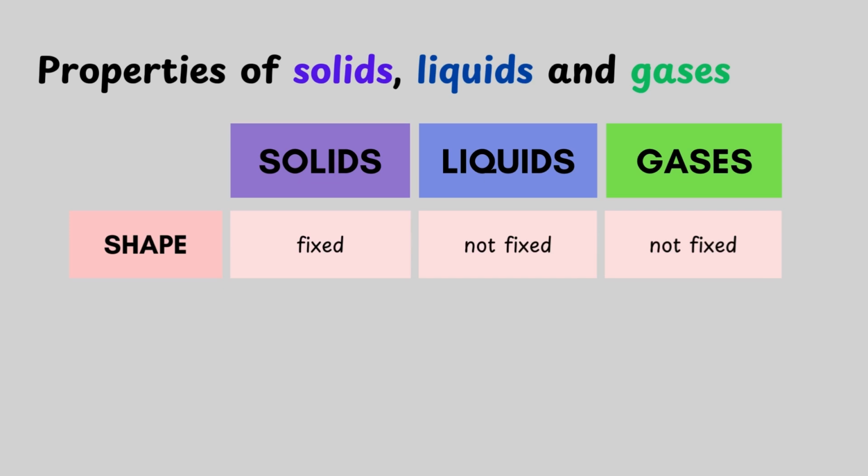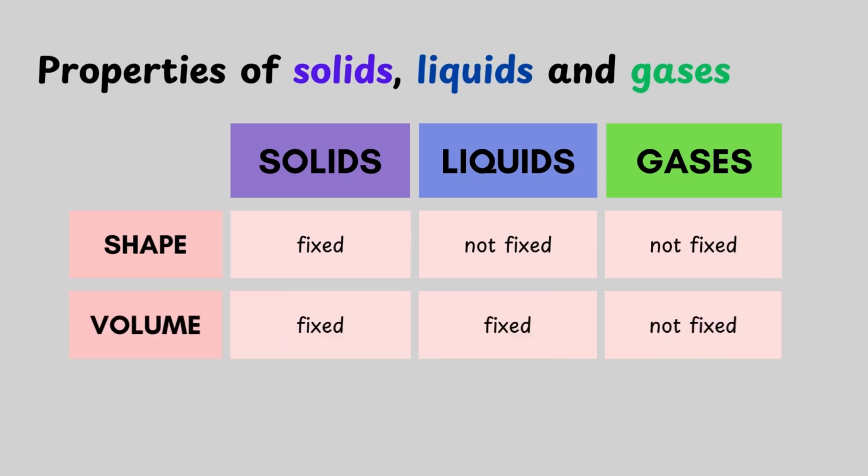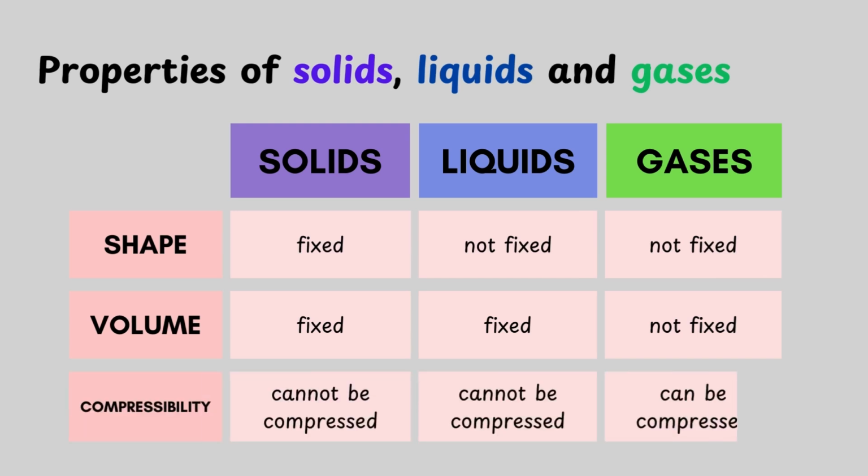In terms of their shape, solids have a fixed shape, liquids do not have a fixed shape but take up the shape of their container, and gases do not have a fixed shape. In terms of their volume, solids and liquids have a fixed volume but gases do not have a fixed volume. In terms of their compressibility, solids and liquids cannot be compressed while gases can be compressed.